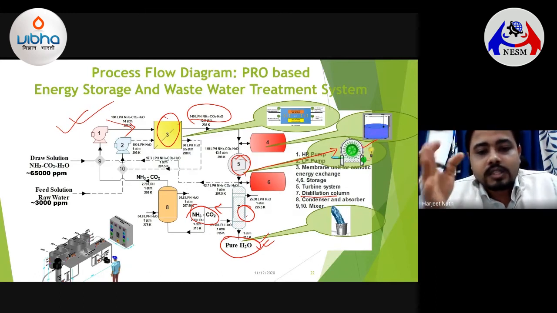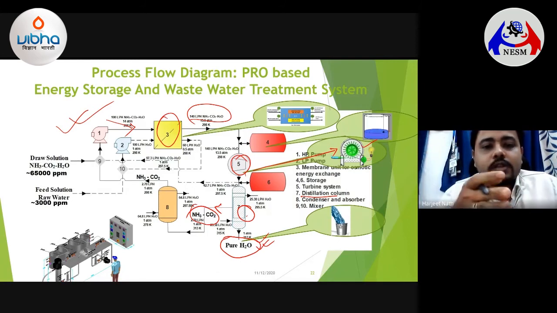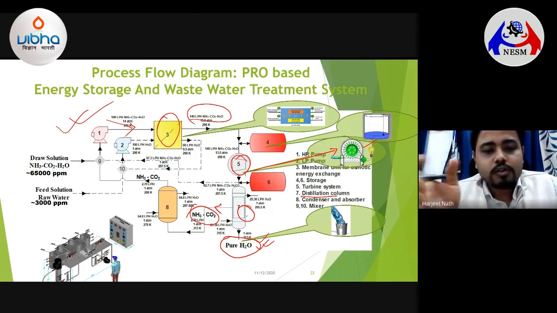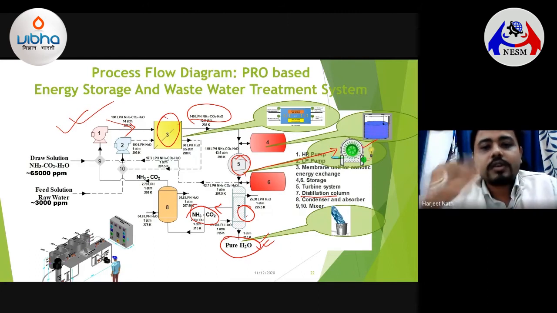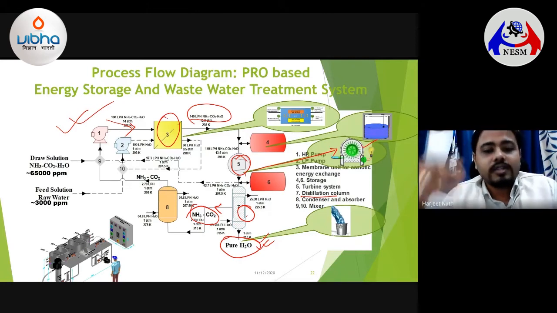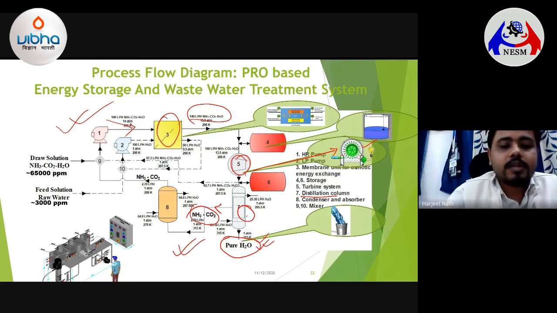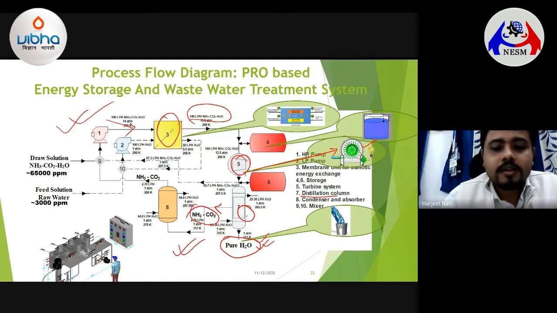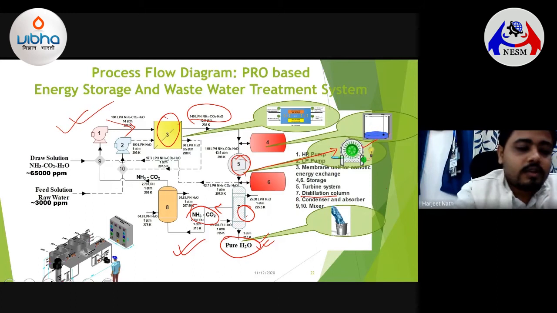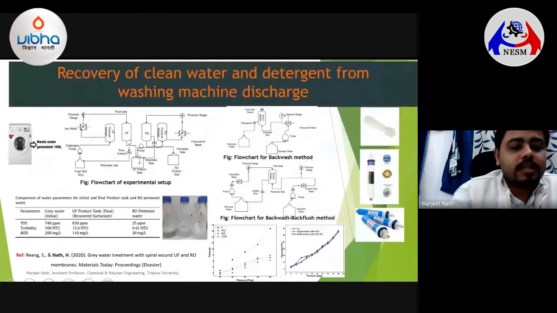The seawater has very high osmotic potential, and the river water has comparatively less osmotic potential. Because of this, if they use pressure retarded osmosis based membranes, they could generate a huge amount of energy. This particular idea has actually come from that concept. So this will lead to a very innovative kind of energy generation, as well as clean water.